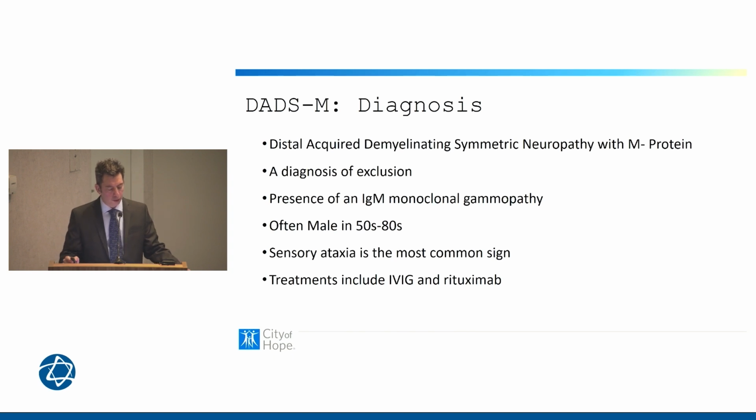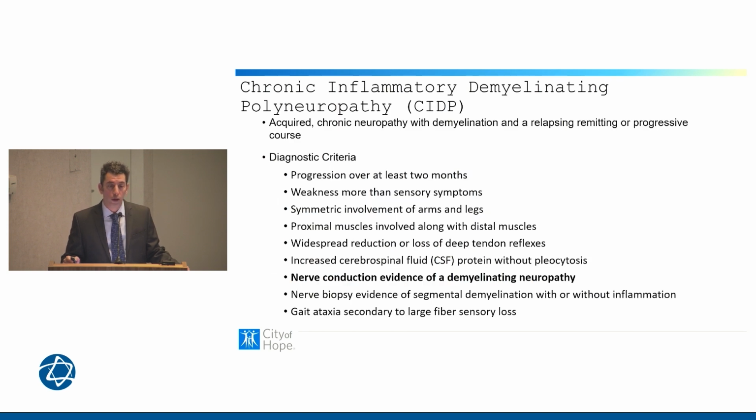So again, we talked about this DADS syndrome, which occurs in the setting of a monoclonal gammopathy. This is truly the diagnosis of exclusion. And again, presence of an IgM monoclonal gammopathy and that peripheral neuropathy. The sensory ataxia is the most common sign, and we want to treat this with rituximab or IVIG. Now, the CIDP is an important diagnosis for us to go over. This is the acquired chronic neuropathy with demyelination that can be relapsing, remitting, or even progressive. And these are the diagnostic criteria that I've featured here.